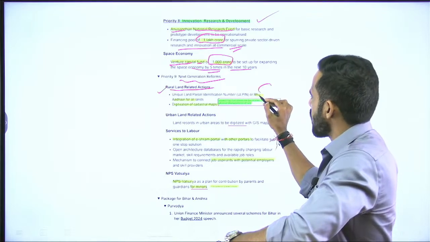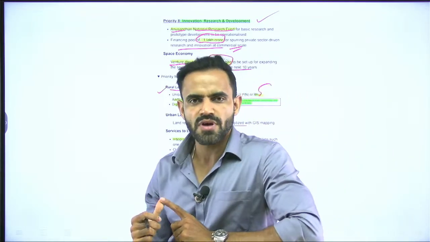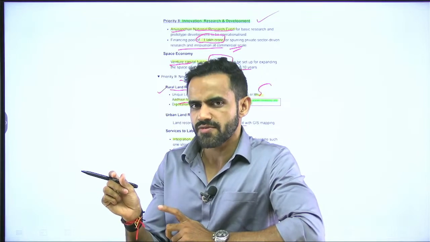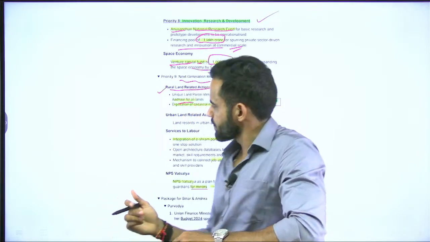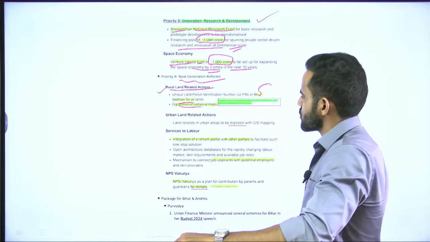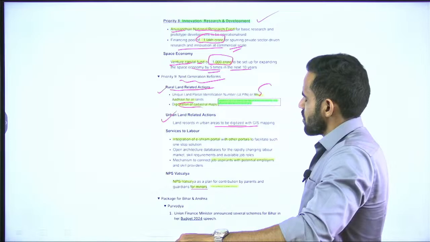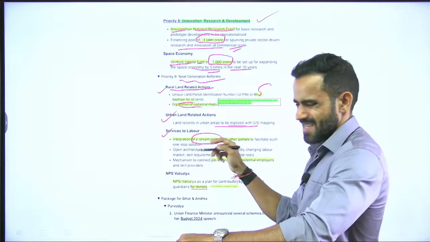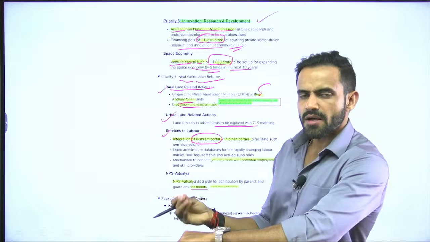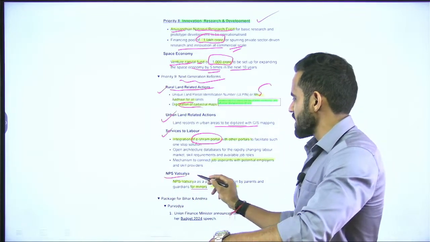Okay, rural land related actions. So there will be Bhu Aadhaar for all lands. Bhu Aadhaar basically means we all have Aadhaar card ID, which is unique identity for us. Similarly, for land also we are going to issue Bhu Aadhaar, and there will be digitization of the maps. Similarly, in urban land there will be digitization. For labor, we have tried to integrate e-Shram portal. E-Shram portal is for providing certain benefits to the labor. Then there is NPS Vatsalya.